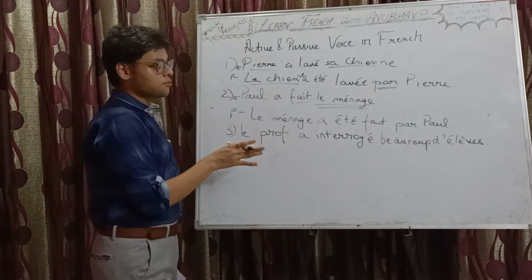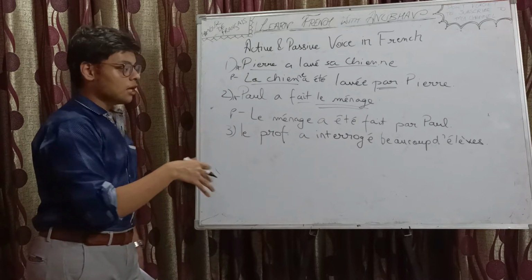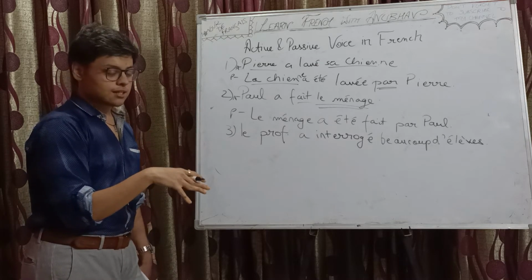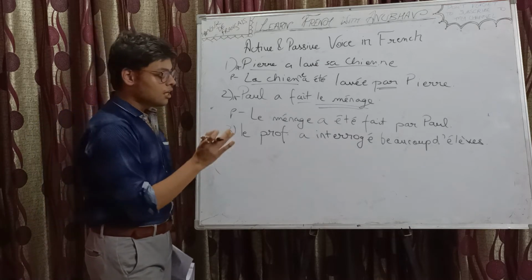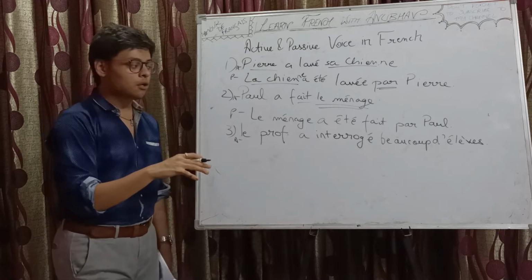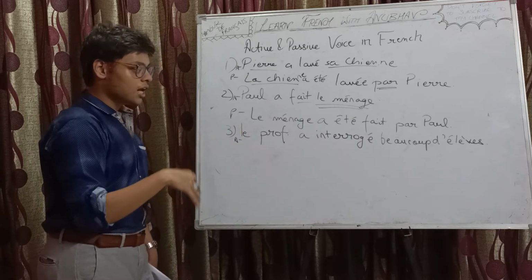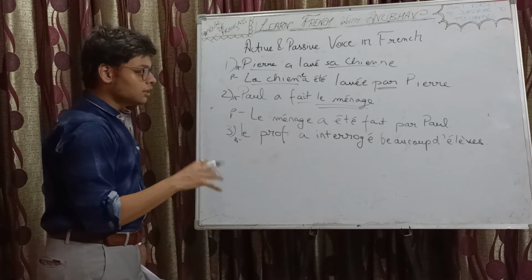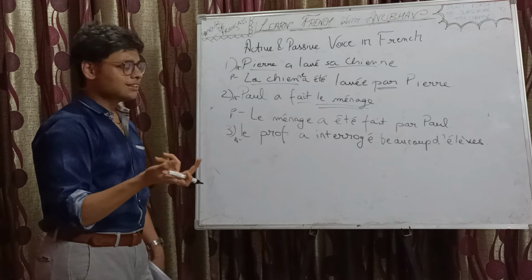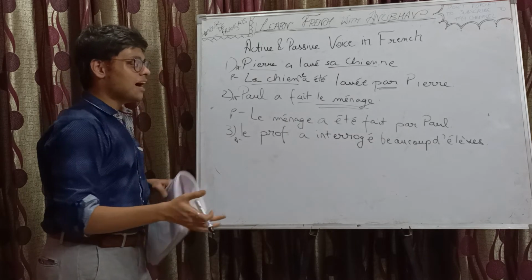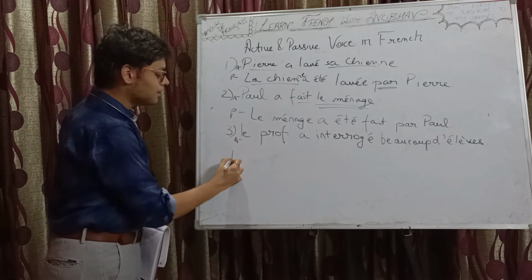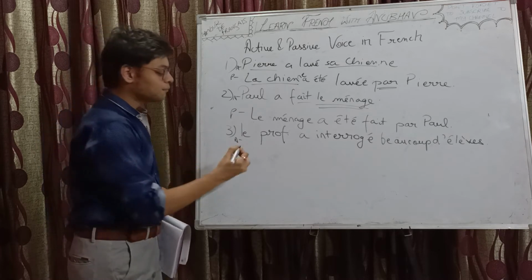Fine. Le professeur a interrogé beaucoup d'élèves. So the professor interrogated a lot of students. A lot of students were interrogated by the professor. Sometimes the translation can also help, right? In active, we are saying the professor interrogated. And in passive, what we want to say, a lot of children were interrogated, right? So this were or was, you can link it with été, isn't it? Then the past participle, and then we have the past tense of the main verb, right? So in that way it can be easily linked. If you translate it, it becomes much easier.